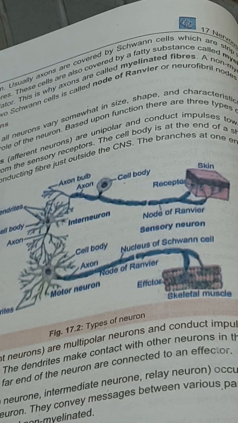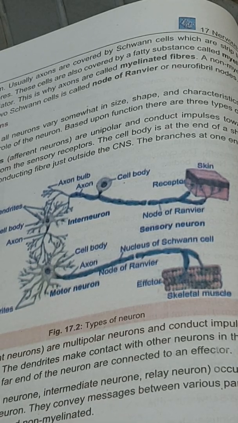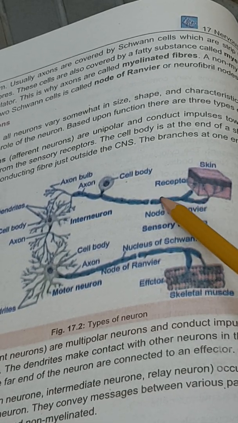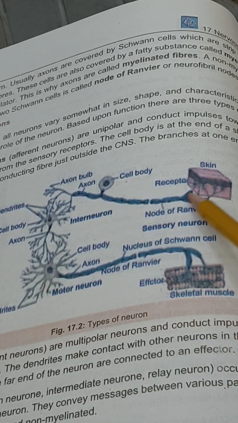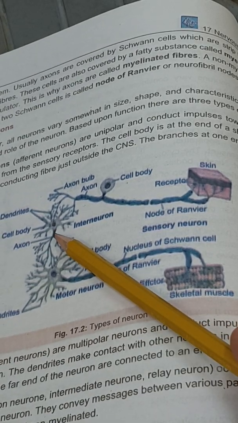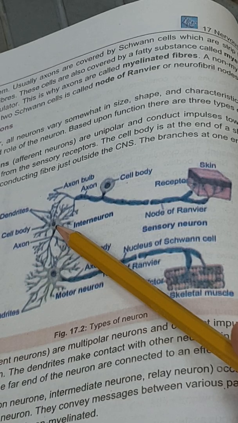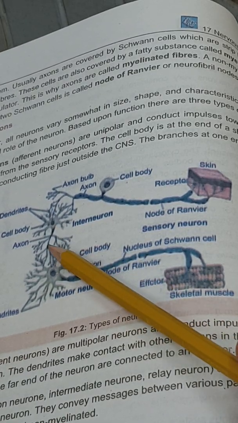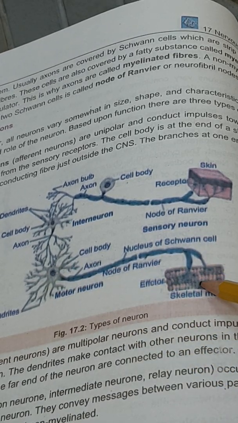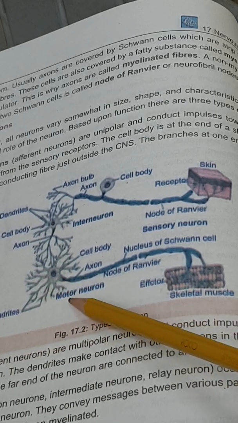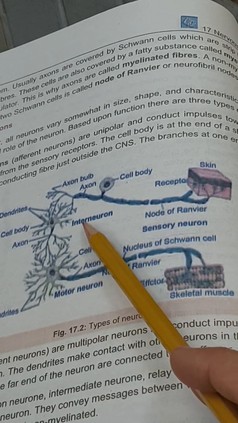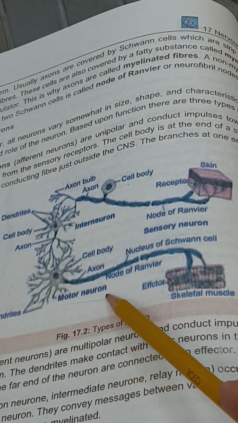Now we will study the types of neurons. Three different types of neurons are present in our body. One that receives information from the receptors is known as a sensory neuron. The other that interprets information within the central nervous system or spinal cord is known as an interneuron. The next, which receives information from the brain and spinal cord and gives it to the effectors, is known as a motor neuron. So there are three types of neurons: sensory neuron, interneuron, and motor neuron.